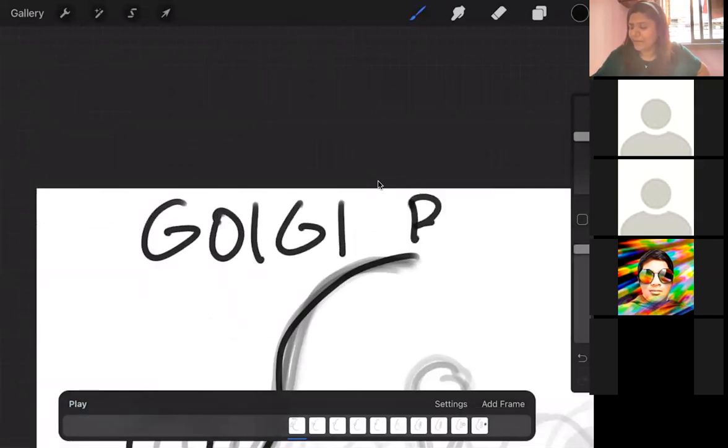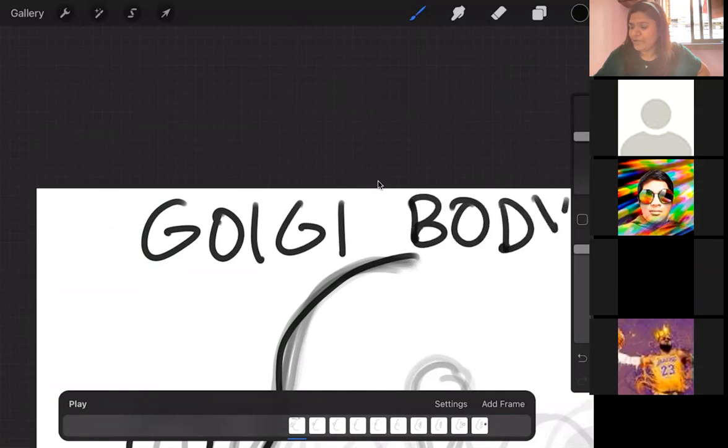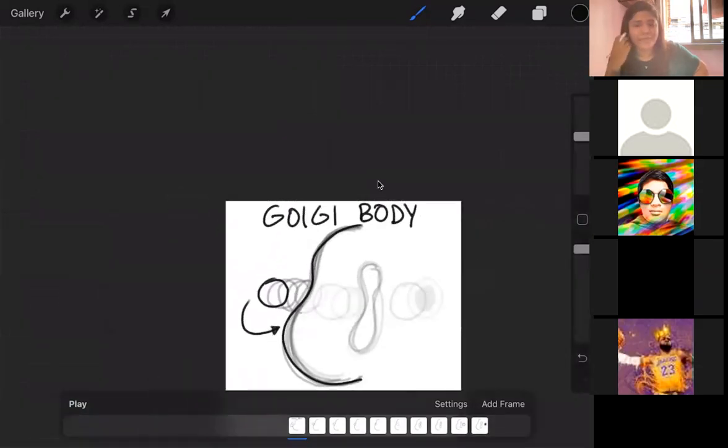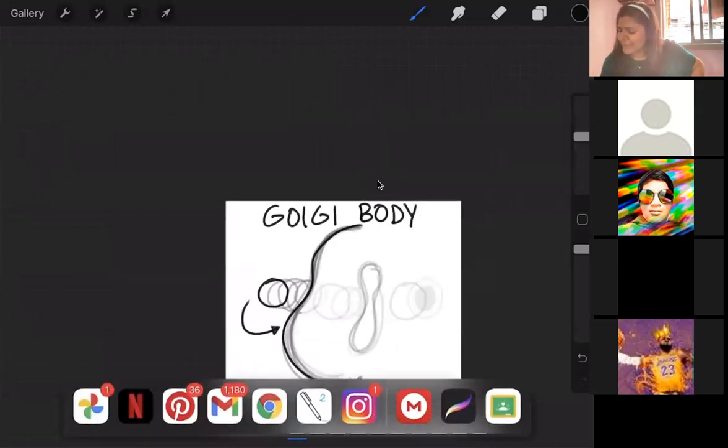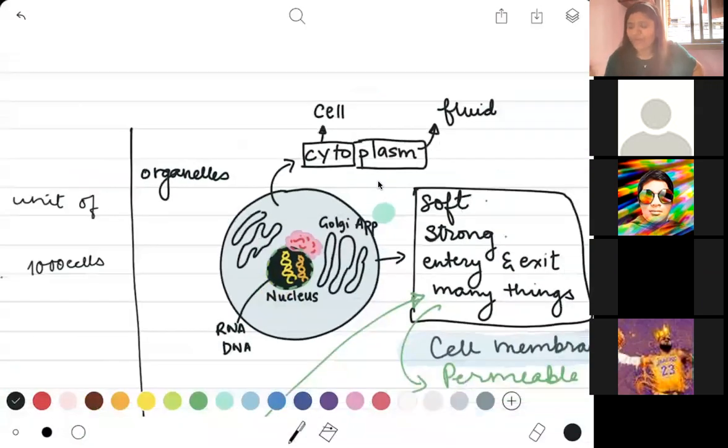Yes? Yes, ma'am. You would? Are you sure these kinds of questions would come in the exam and you would have to explain them? Obviously not with so many diagrams, but you would have to explain them. So this is something that your Golgi apparatus does. Your Golgi apparatus is going to take in the material, coat it with substances and then transport it from one place to the other.